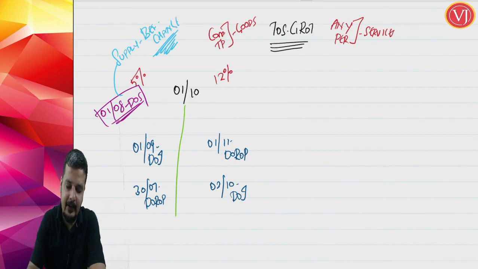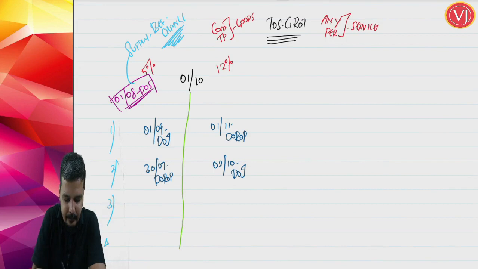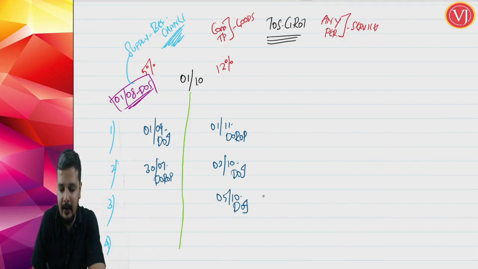In the third scenario, we are talking about totally four scenarios. In the third scenario, let us assume that your date of invoice is 5th of October, and the date of receipt of payment is, say, 11th of November.